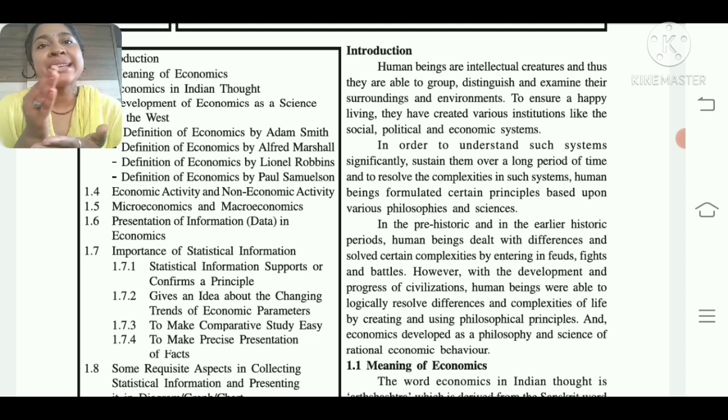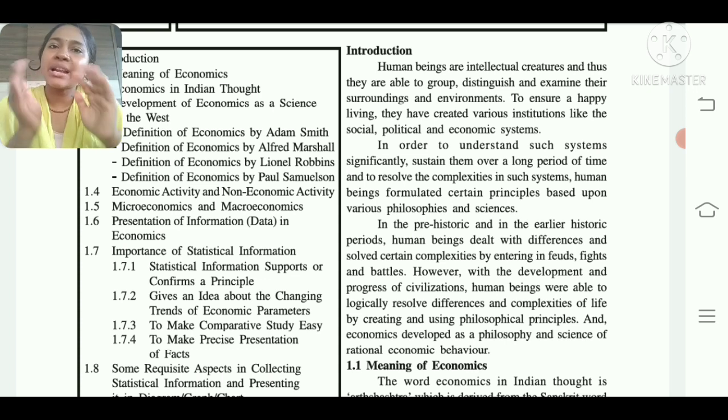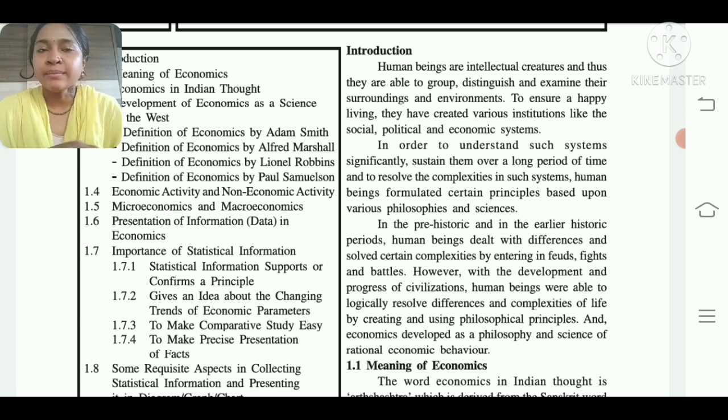In CBSE and ICSE schools it is taught as two books, microeconomics and macroeconomics, but in GSEB there is only one book, though both topics are covered in a very detailed manner. Here we are studying only one book, while they are studying two books in great depth. So don't worry, I was a teacher there also, so I will give you the in-depth knowledge only. It is a very easy subject, and we will go with the textbook in an easy-oriented way.